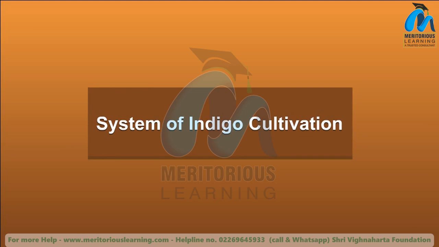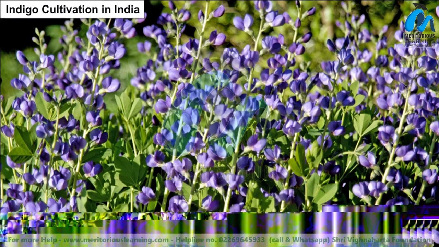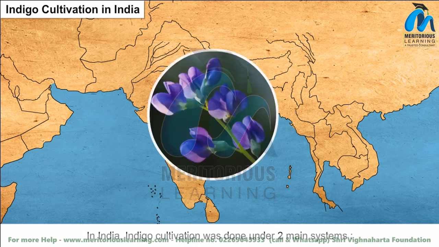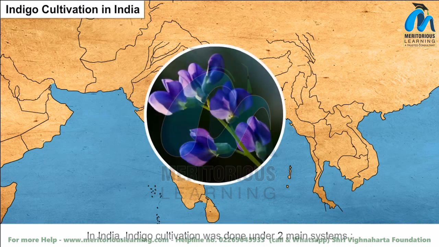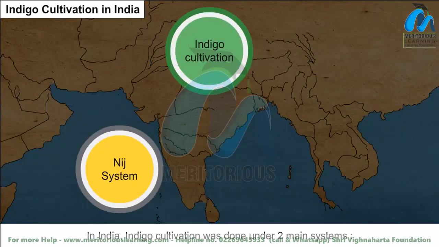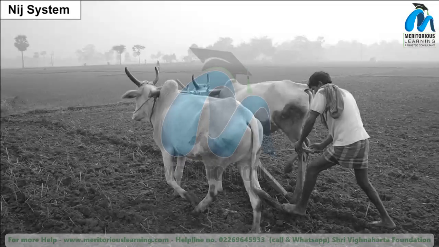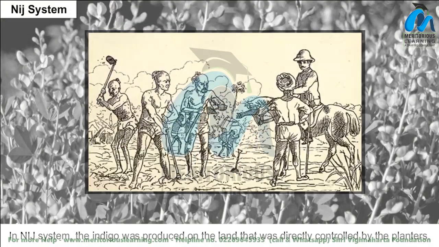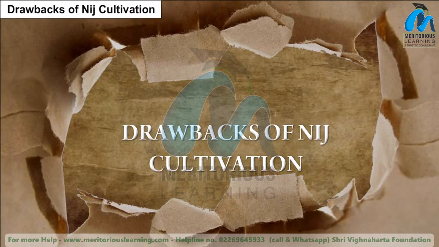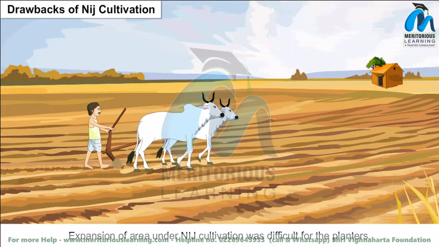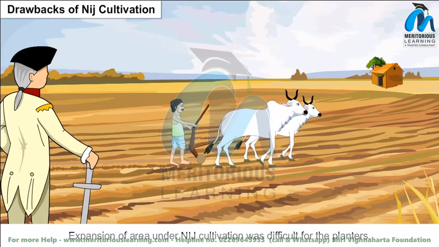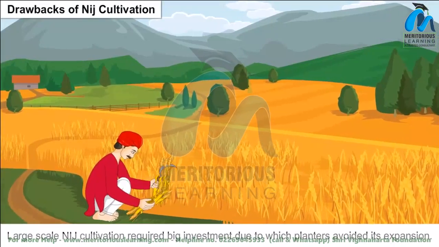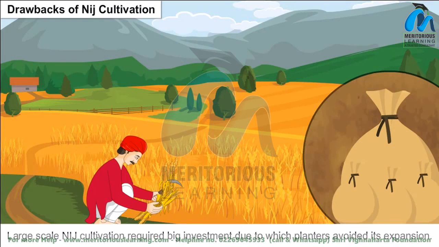System of indigo cultivation. In India, indigo cultivation was done under two main systems: Nij system and Ryotwari system. Nij system. In the Nij system, the indigo was produced on the land that was directly controlled by the planters. Drawbacks of Nij cultivation. Expansion of area under Nij cultivation was difficult for the planters. Large-scale Nij cultivation required big investment, due to which planters avoided its expansion.